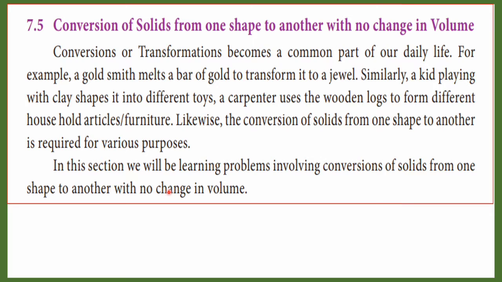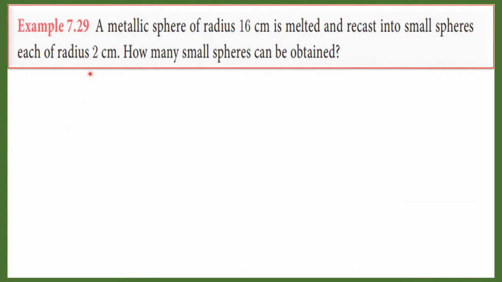In this section, we will be learning problems involving conversion of solids from one shape to another with no change in volume. Here we need to remember that the volume of the original as well as the new solid remains the same. Example 7.29. A metallic sphere of radius 16 cm is melted and recast into small spheres each of radius 2 cm. How many small spheres can be obtained?